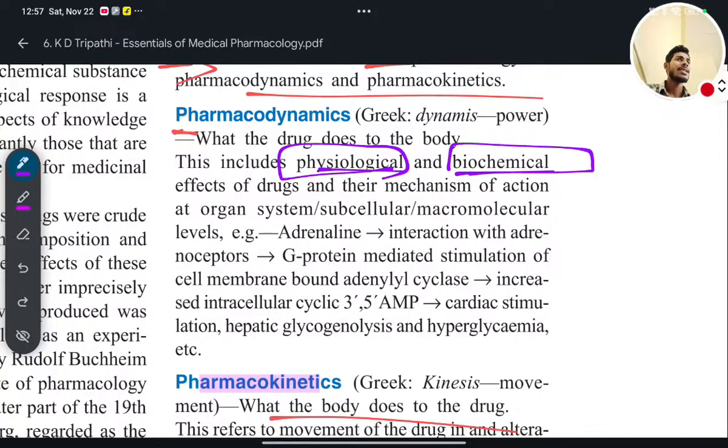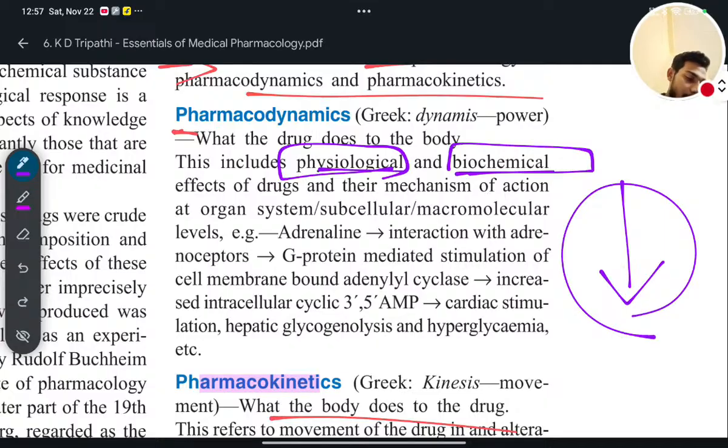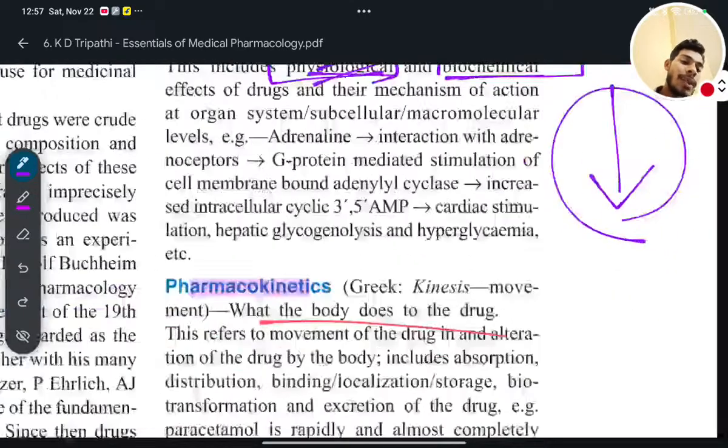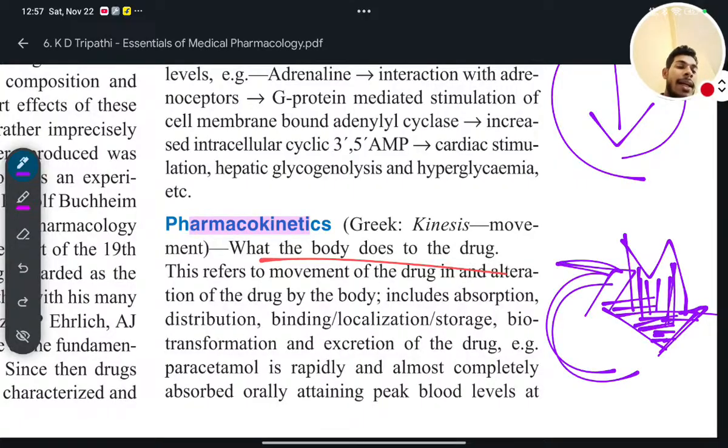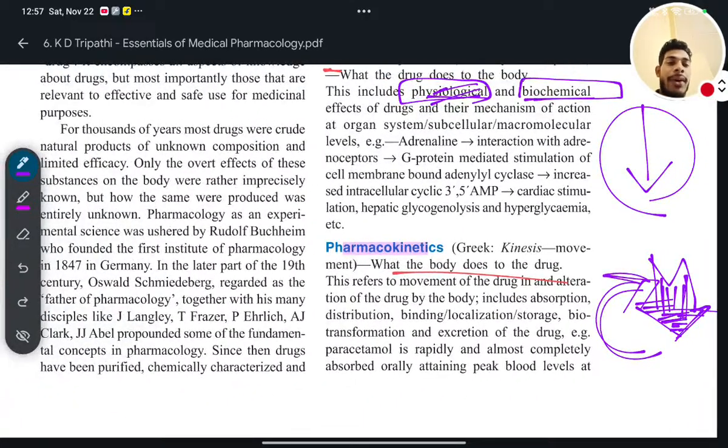Why? Because of some allergens or some pyrogen. So if I am taking antipyretics, my fever will decrease, my body temperature will drop down. That is a physiological change. And why will the body temperature drop down? Because those pyrogens are now changed, so the activity or mechanism of the pyrogen, or the chemical nature of the pyrogen, will be altered. This condition is a biochemical change.